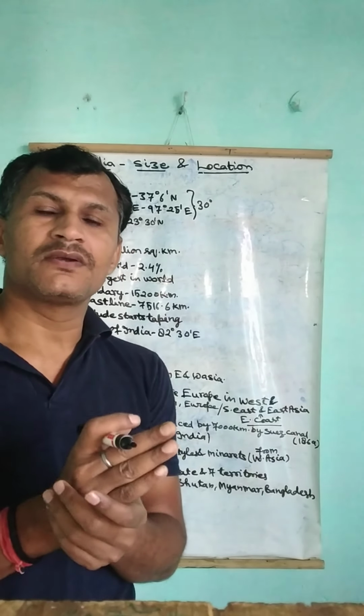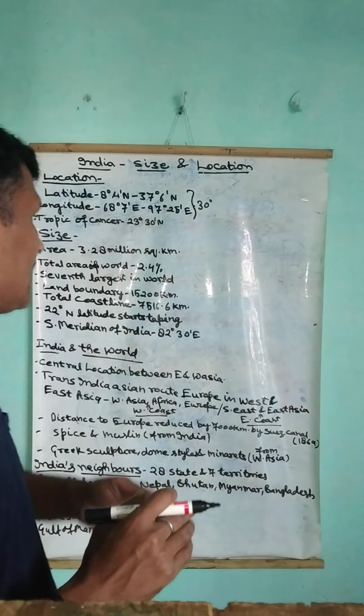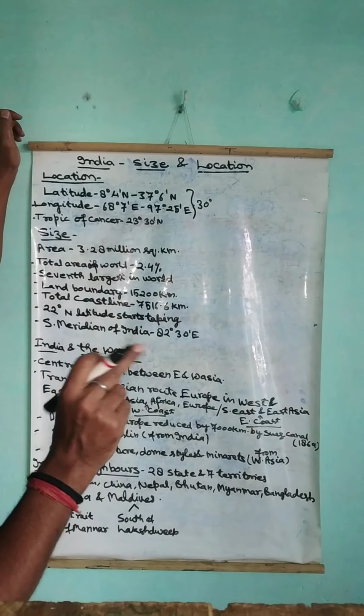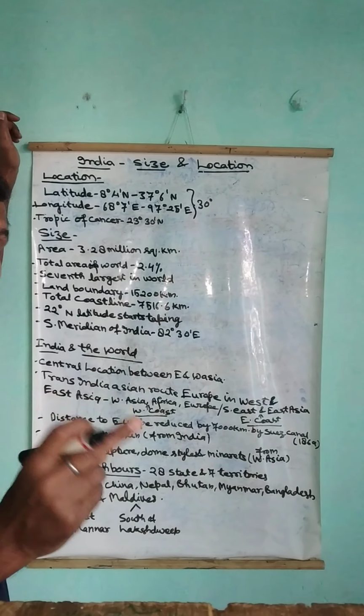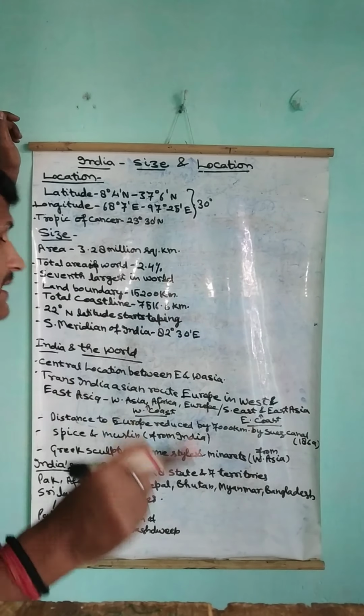The second thing is that it is the seventh largest country in area in the world. Before it, there are six more countries that have more area than India.